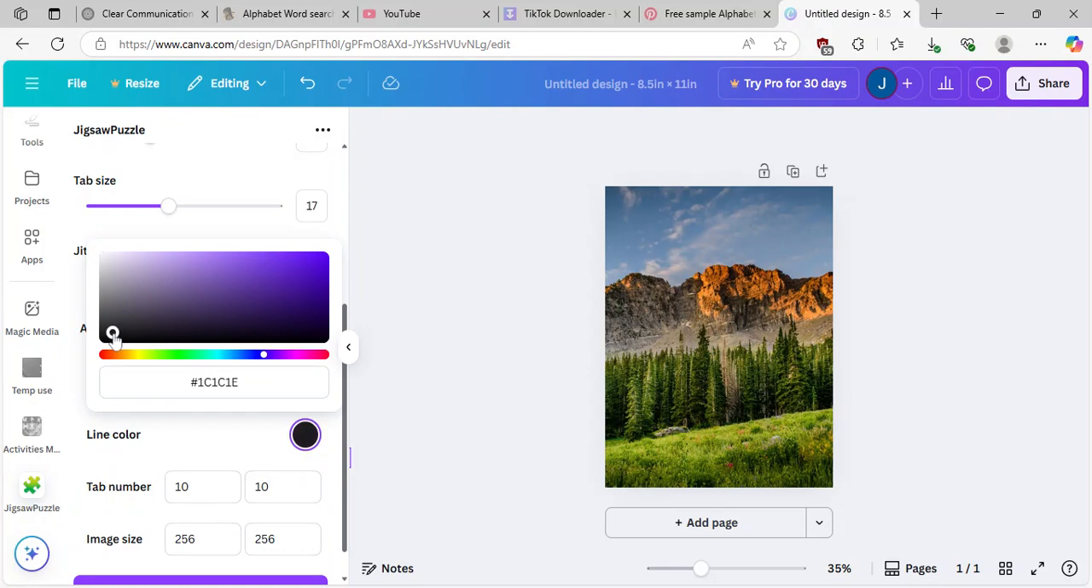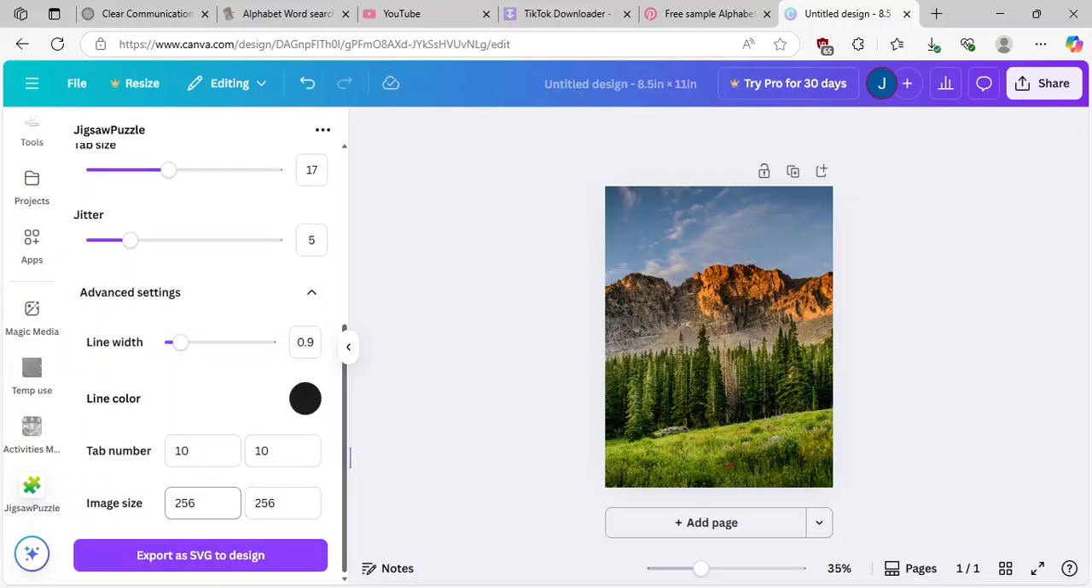You can do black, white, yellow, pink, blue, whatever color you guys want. Okay, let's do black. We're going to stick with black for this one.